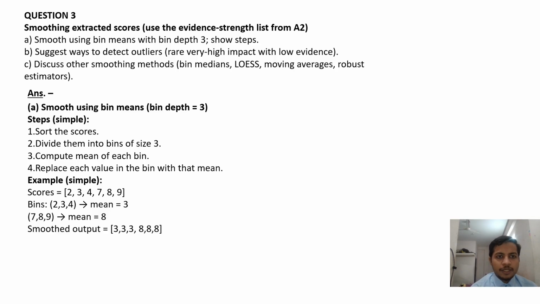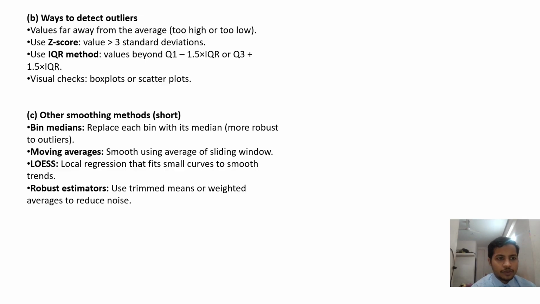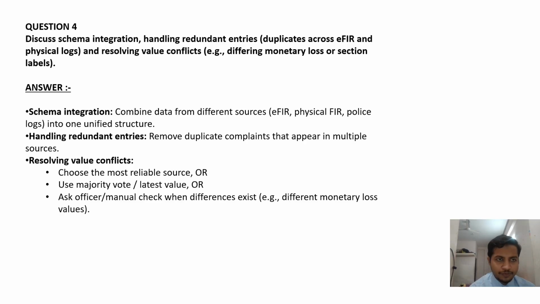C is discuss other smoothing methods: bin medians, lowess, moving averages, robust estimators. Bin medians means replace each bin with its median, more robust to outliers. Moving averages means smooth using the average of a sliding window. Lowess means local regression that fits small curves to smooth trends. Fourth is robust estimators. Use trimmed means or weighted averages to reduce noise.